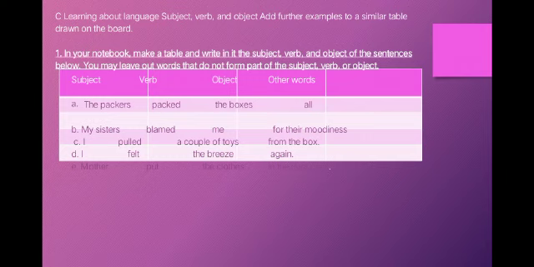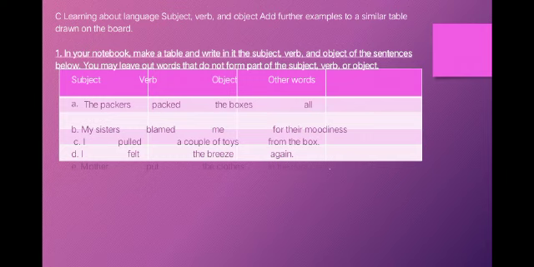The first one is the packers packed all the boxes. So here the subject is the packers, packed is a verb, object is the boxes and other words are all. Number B, we have my sister blamed me for their moodiness. Okay, here my sister is a subject, blamed is a verb, object is me, and other words include for their moodiness.